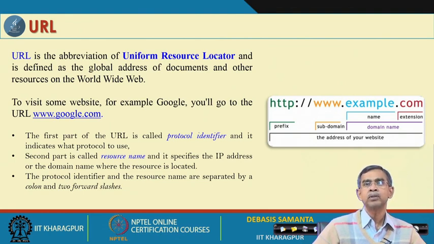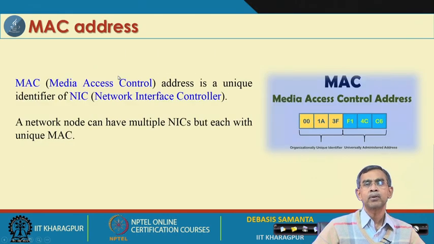The resource name is www.example.com, for example, and together both make up the URL. Instead of HTTP, which we have used as an example, there may be FTP or SMTP, like this. So, different protocols are followed. We will discuss the different protocols shortly.